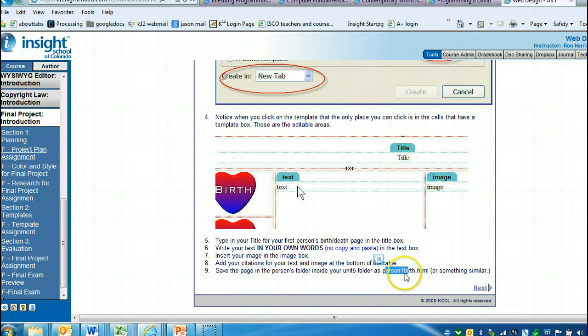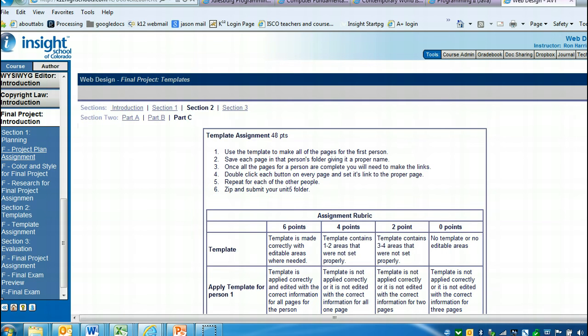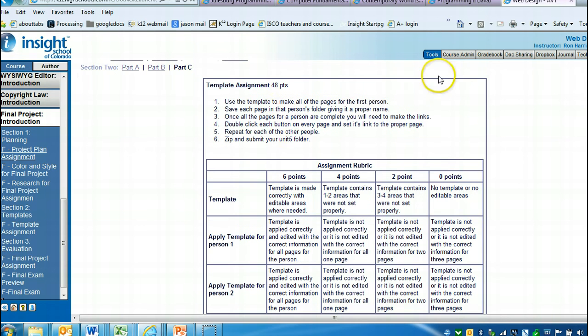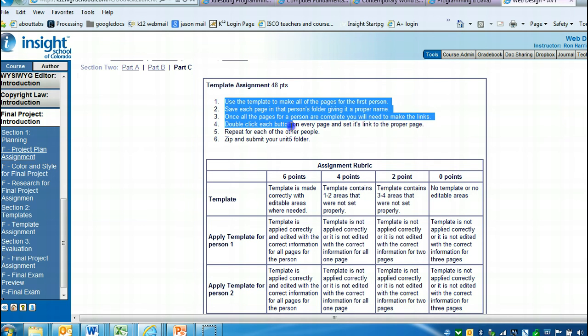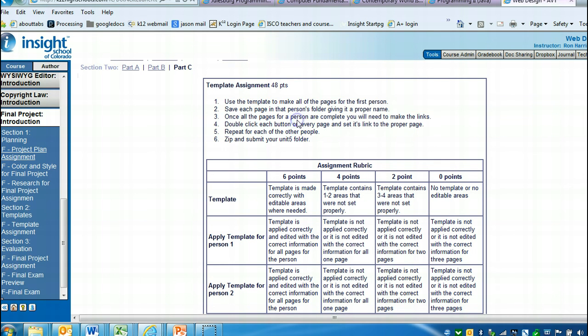So you'd have in your Unit 5 folder, and you'll have a folder for each person. And make sure you name their files properly. And actually, you do get a grade on the template, but if you don't use CSS, you can still make a template. You can send me what your pages are going to look like. So that would be fine. That will work out great.